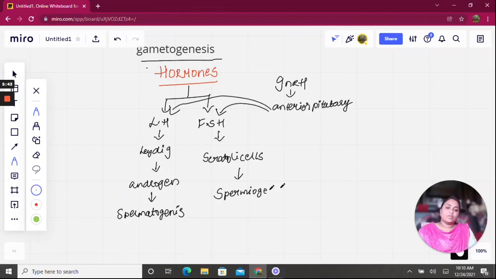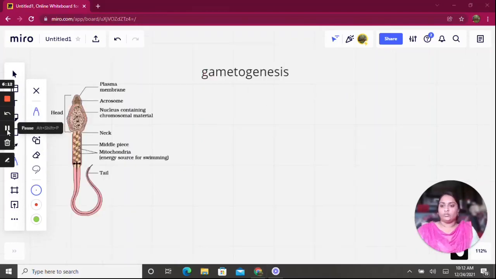So, here we have to notice the difference between luteinizing hormone and follicle stimulating hormone. Luteinizing hormone will help in spermatogenesis, while the follicle stimulating hormone helps in spermiogenesis. These both ultimately help in production of sperms. So this is the use of hormones in the process of gametogenesis.